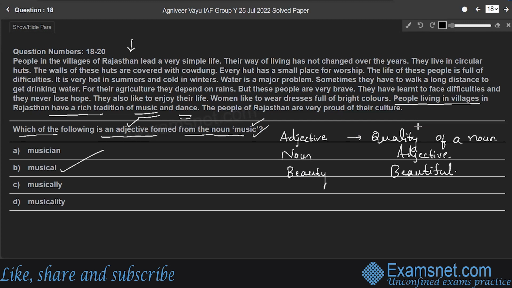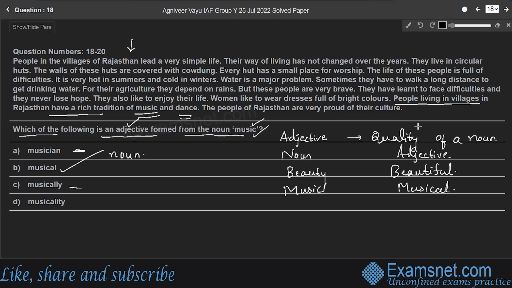Musical means something which is connected with playing or studying music. Something having a pleasant sound, melodious or tuneful is called musical, right? So melodious means quality of music. Therefore, option B is the right answer. Since music is noun, musical is adjective, right? Whereas the remaining options, musician. Musician is a noun. It's not an adjective, right? That means a person who plays a musical instrument is called musician, right?